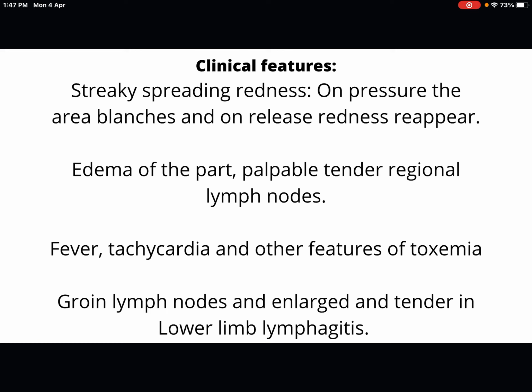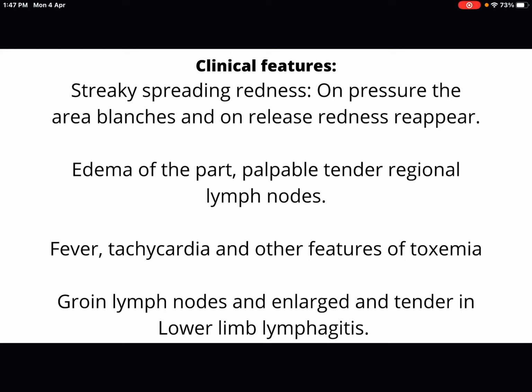There will be edema of the part, and palpable tender regional lymph nodes will be present. And fever, tachycardia, and other features of toxemia will be present. The regional lymph nodes will be enlarged and tender in lower limb lymphangitis. So these are the clinical features of lymphangitis.